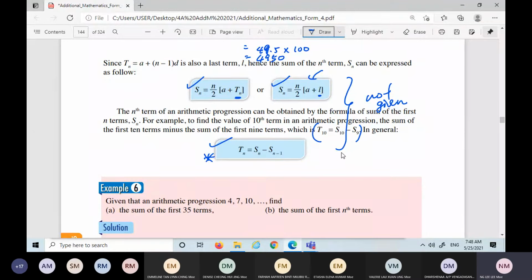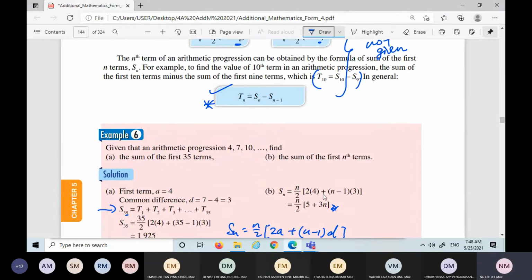This is because sometimes the question starts with them giving you the formula for Sn. Meaning you are no longer based on this formula. You will start with this, which means they have substituted in the a, substituted in the d, and then simplified. So they give you this.